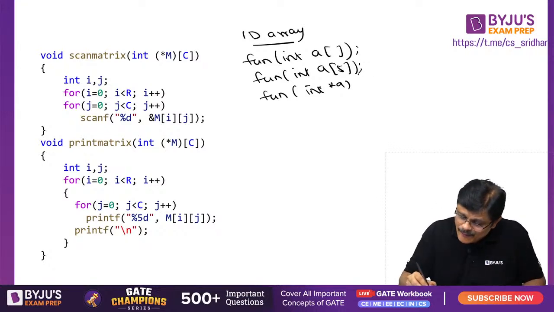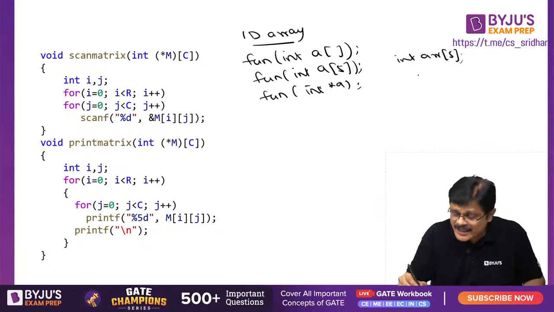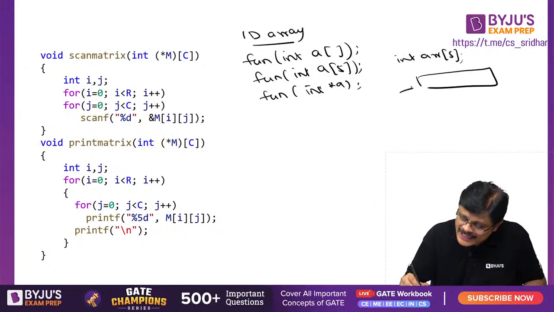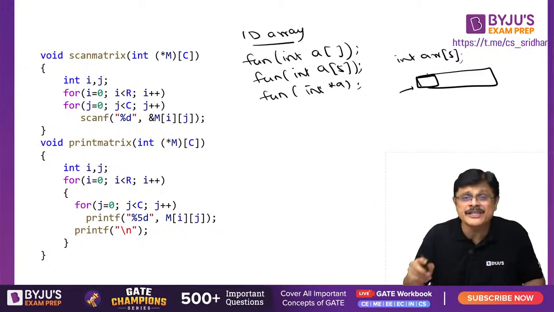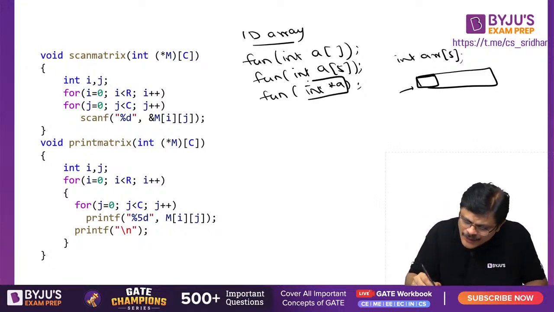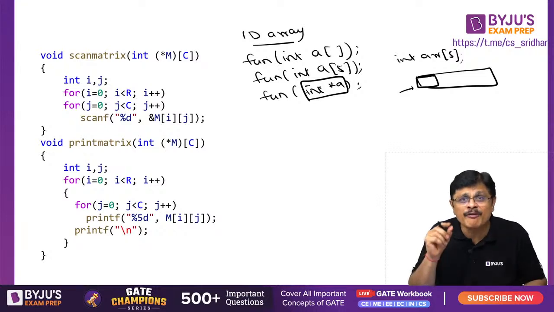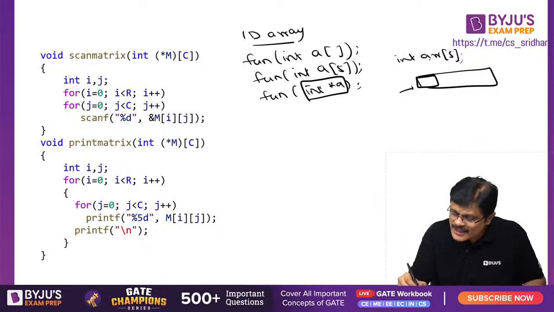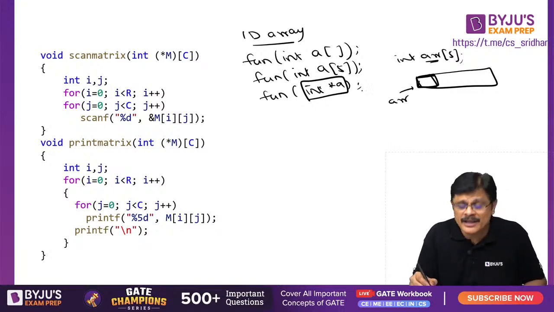See, in your original function it may be ARR of, say, size 5. ARR is actually a pointer to the 0th location, which is a pointer to an integer. So here also we should have a pointer to an integer. The formal parameter also must be a pointer to an integer, because the original ARR is a pointer to an integer.